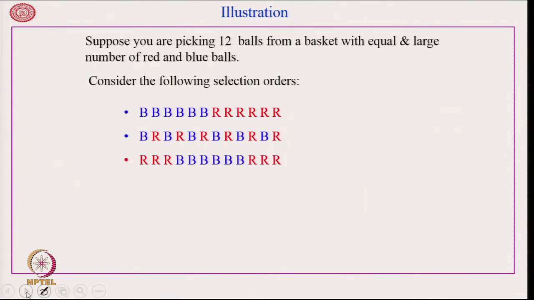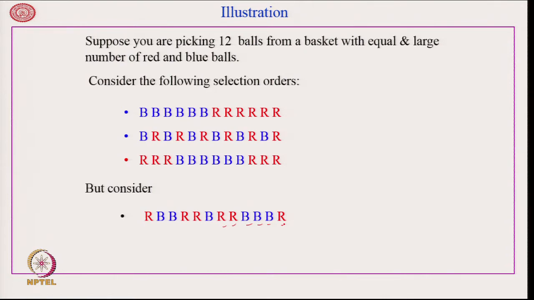Let us consider a third example. If the pattern of selection is like this, first 3 R's, then 6 B's, then again 3 R's, we understand that there is a specific way of selecting the balls from the basket. Therefore, this also is not random. However, if we consider this selection: red, blue, red, then blue, then again red, then blue and red, it appears that the selection of red and blue balls from the basket is rather random.